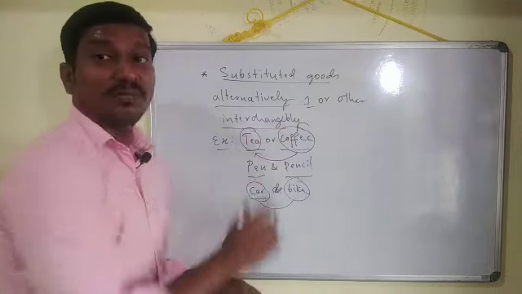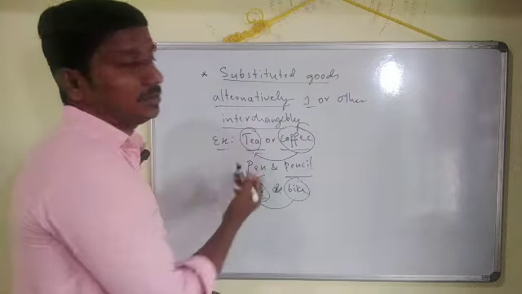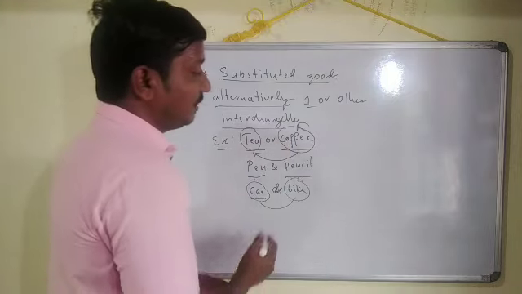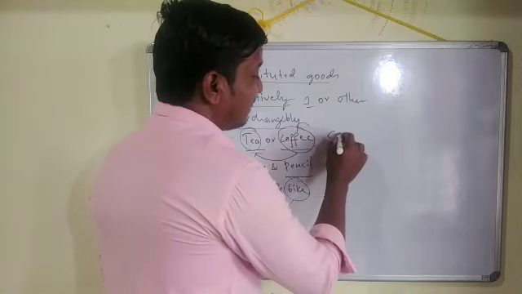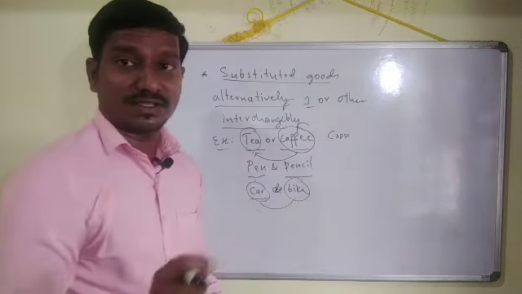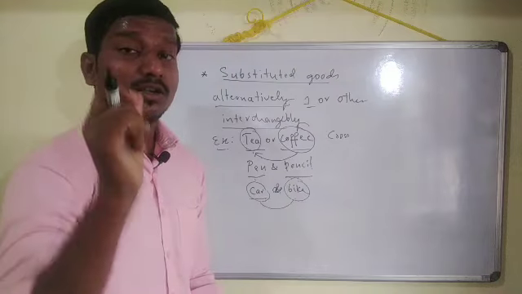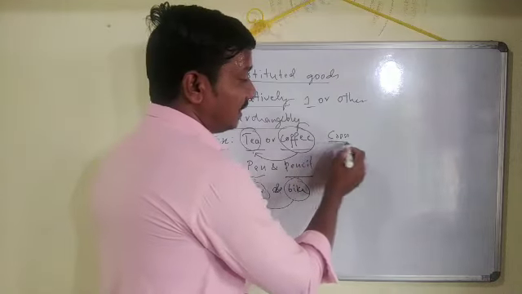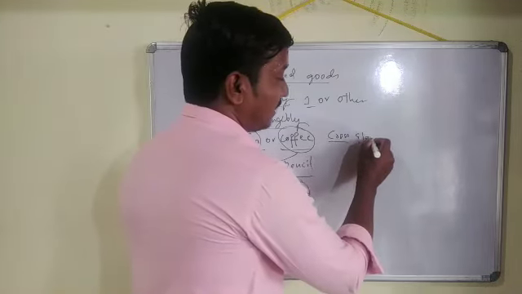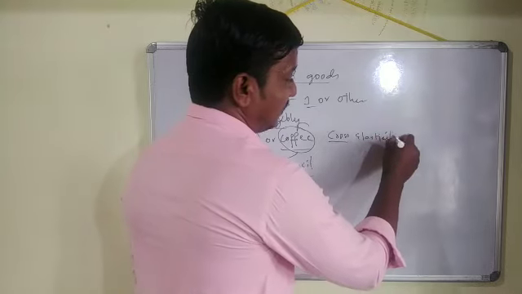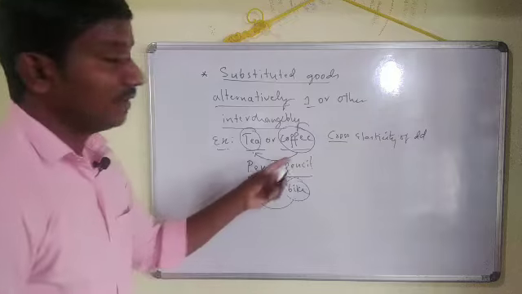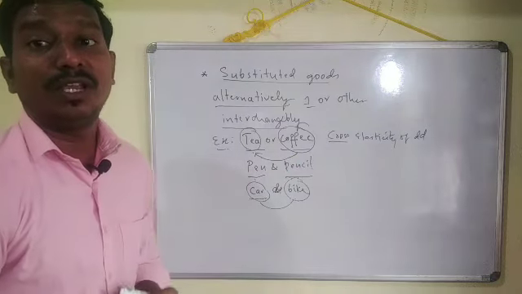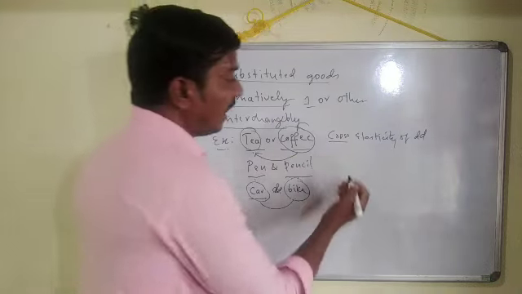Coming to the price elasticity of demand for these goods. Because we are discussing alternative or substituted goods, we go with cross elasticity of demand. Cross elasticity of demand for these goods will be positive in nature. You see how it will be.